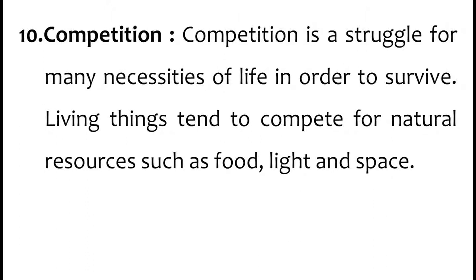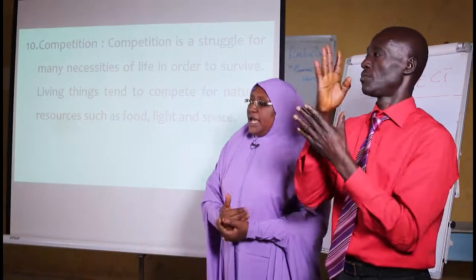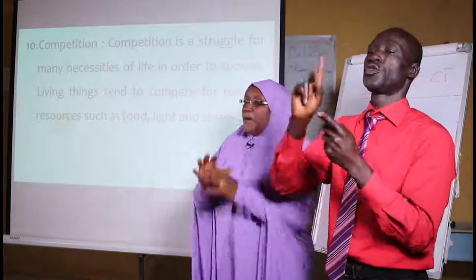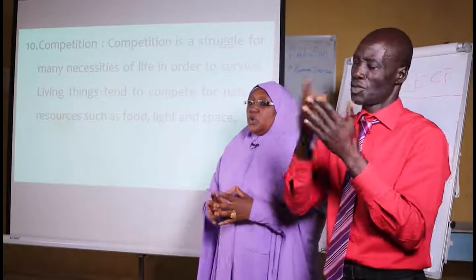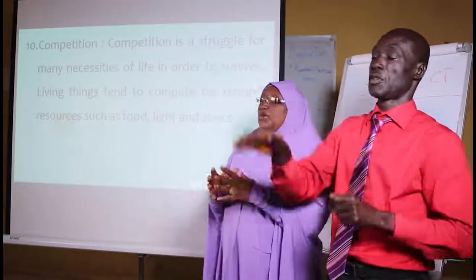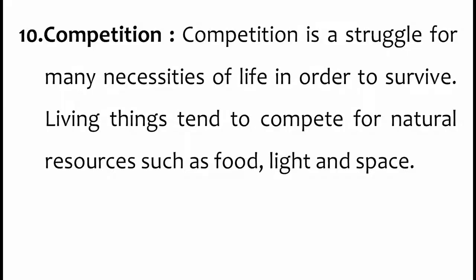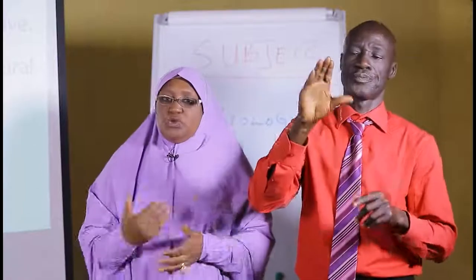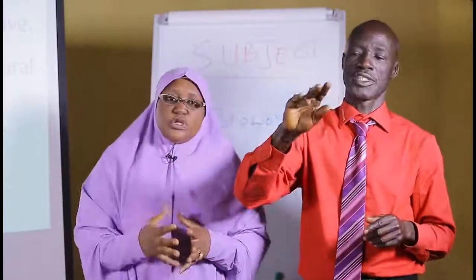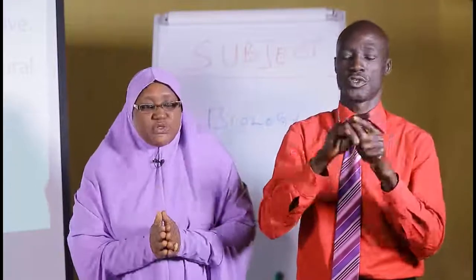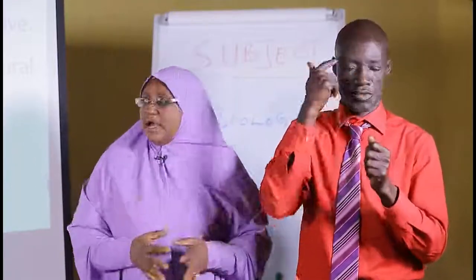Then the next one is competition. Competition is struggle. When you are struggling to get something, that is competition. So usually organisms, plants and animals in a particular environment, struggle for particular resources. That struggle is what is called competition. Like plants, they struggle for light and water for photosynthesis, and other things. Even animals, if you are in a particular environment and there are scarce resources, you have to struggle to get what you want in order to survive. So plants and animals usually compete for resources in their environment.